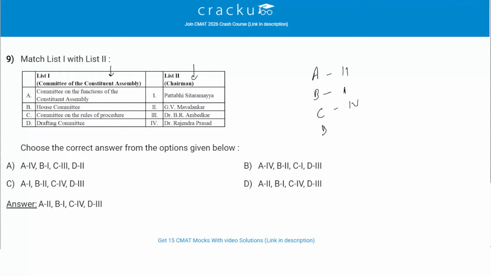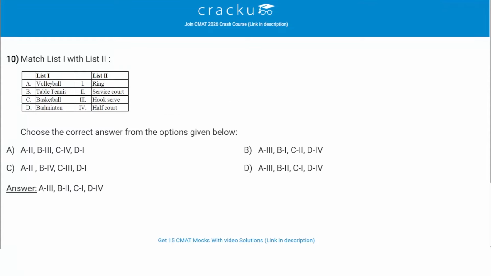Then we have D, Drafting Committee. The chairman for this committee was Dr. B.R. Ambedkar. The Drafting Committee was the most critical committee tasked with preparing the final draft of the Constitution of India, with Dr. B.R. Ambedkar serving as its chairman. So it is A2, B1, C4 and D3, and the correct option is option D.